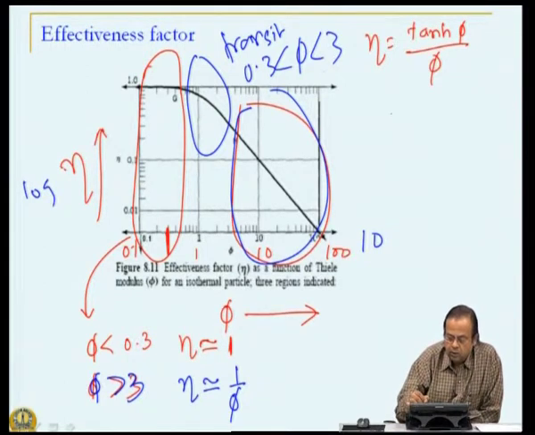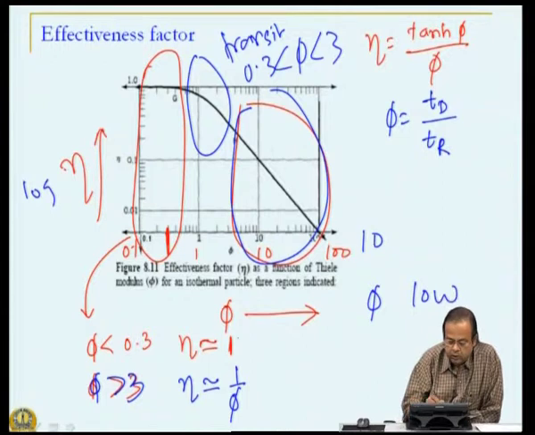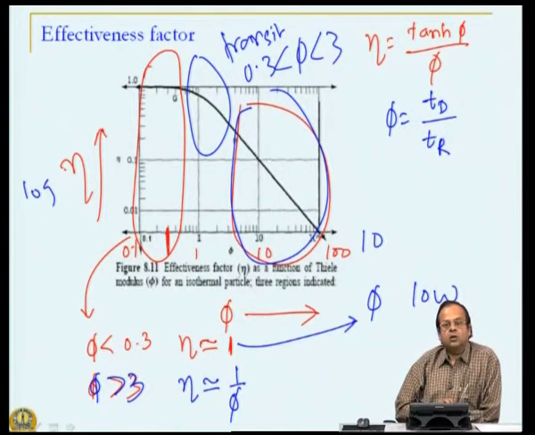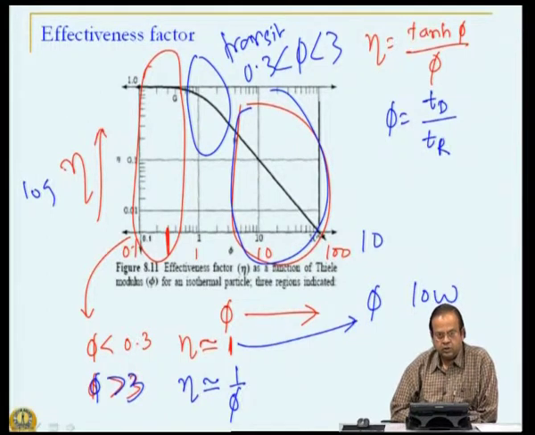Remember, the Thiele modulus is the ratio of time of diffusion to time of reaction. So, a low phi value implies that the time scale of reaction is much higher than the diffusional time scale.